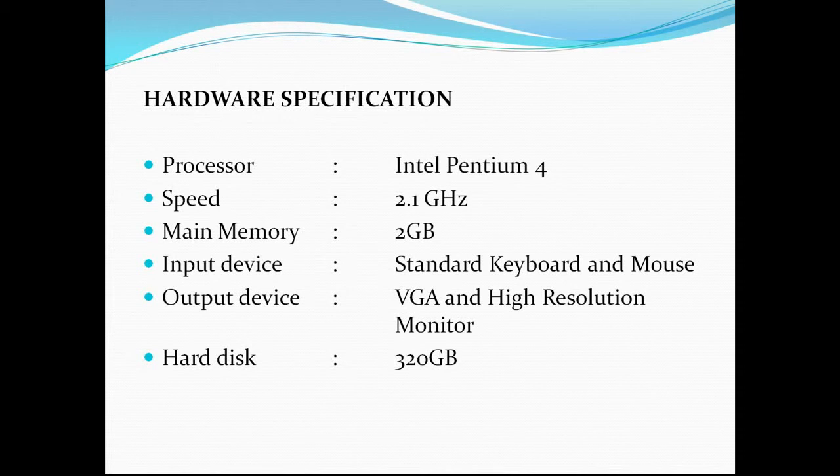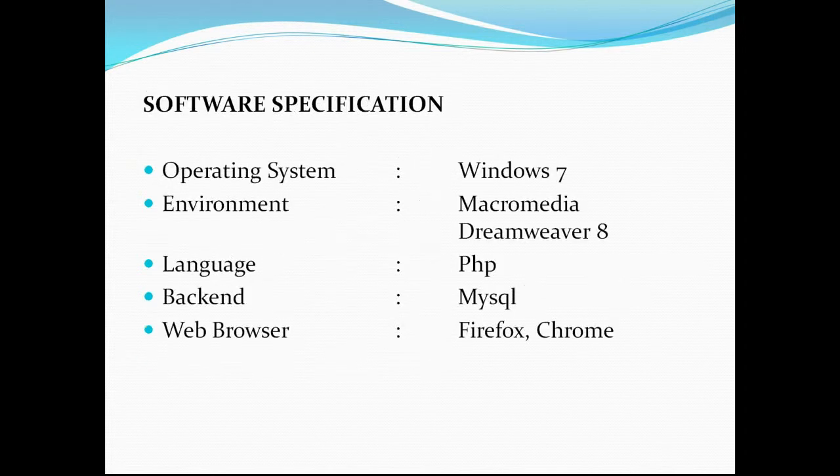Processor: you need an Intel Pentium 4 or any later version of processor. And the minimum speed required is 2.1 GHz. Main memory support requires 2 GB of internal memory. Input devices are, as we all know, a keyboard and mouse, and output devices and everything, and hard disk capacity. And these are my software specifications.